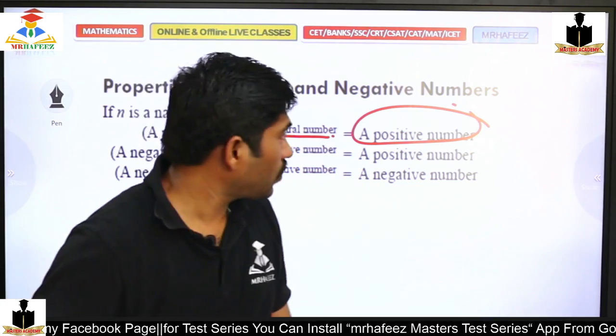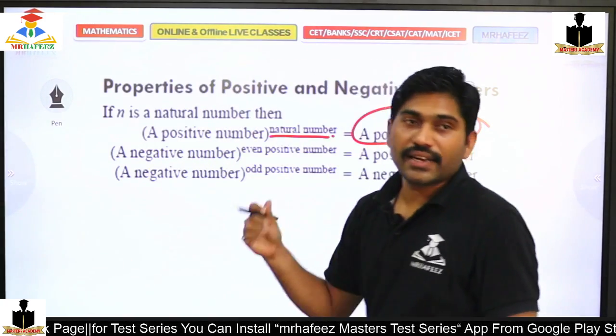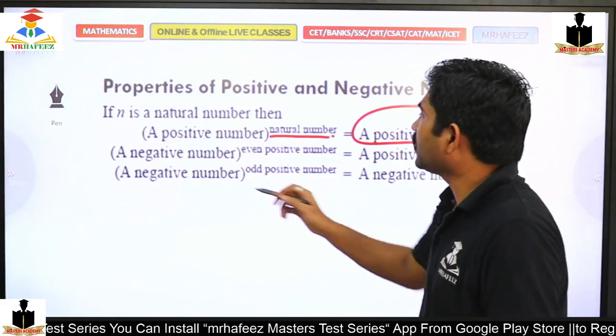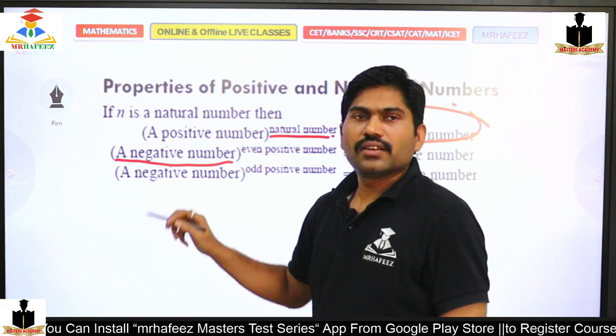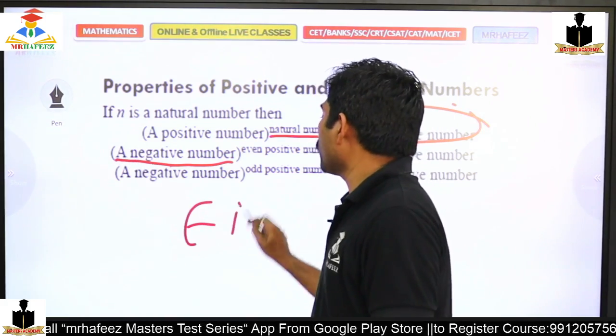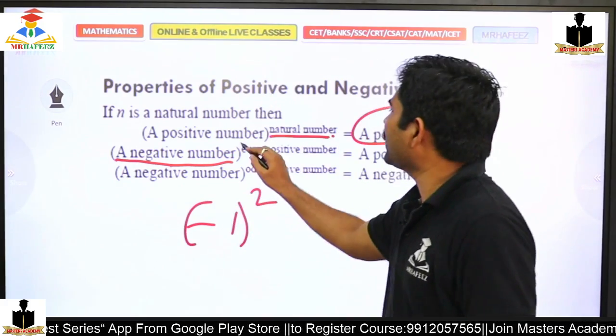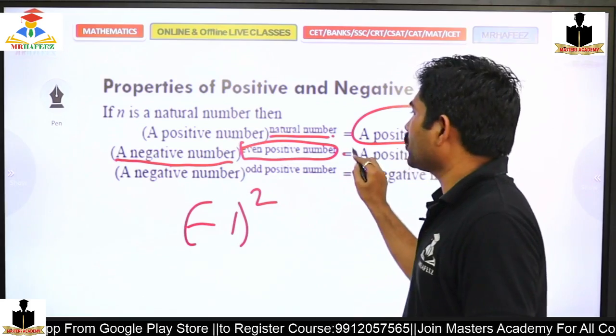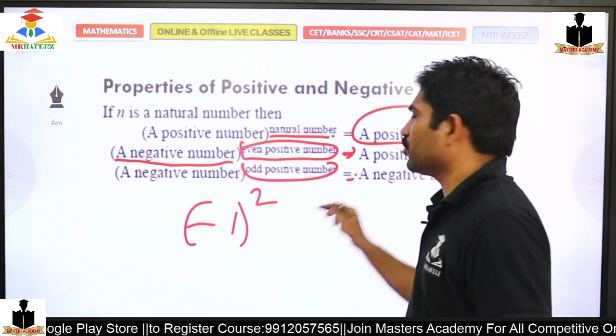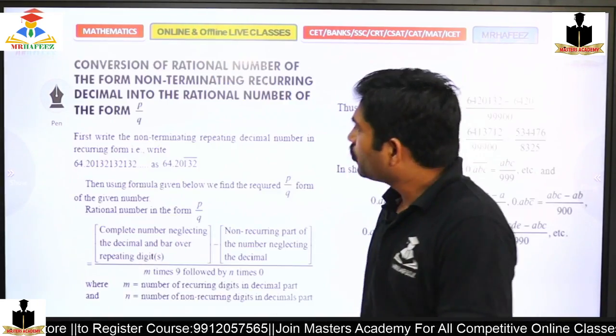Okay, so this is what I'll get, the number, right? A negative number, minus 1 whole to the power of a square. Will I get a positive or negative number? Positive. Here, for an even power it's positive, for an odd power it's negative, that's it. Okay, moving to the next.